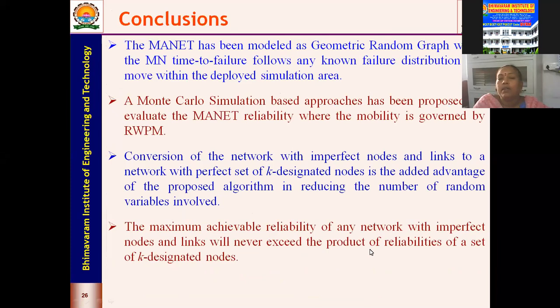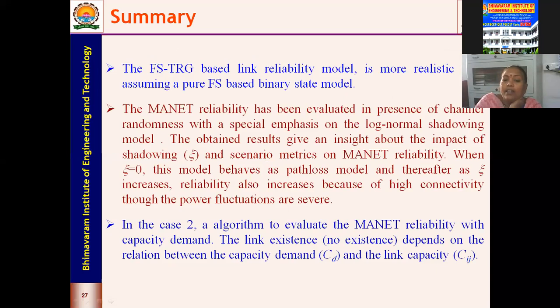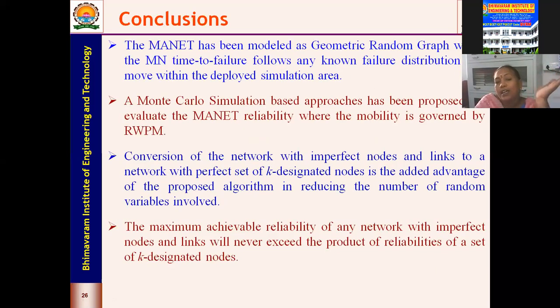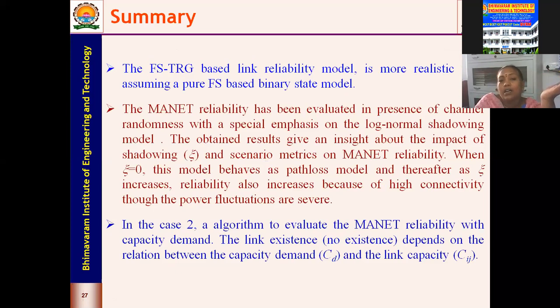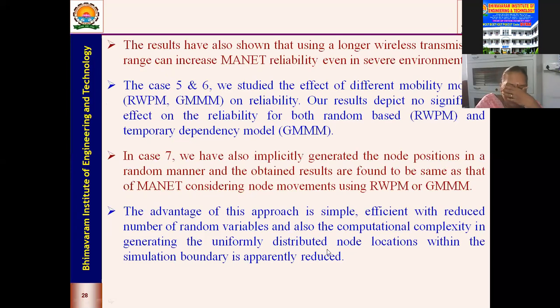And for the modeling of the network, we have made use of the geometric random graph, and for the failure of the nodes, we have considered the Weibull distribution. We have converted a network with imperfect nodes and links into perfect nodes, and then we calculated the reliability. And the maximum achievable reliability will not be greater than the reliability which you had calculated for 2TR or ATR or AOTR, whatever it is. With capacity also we saw, and also the shadowing models.